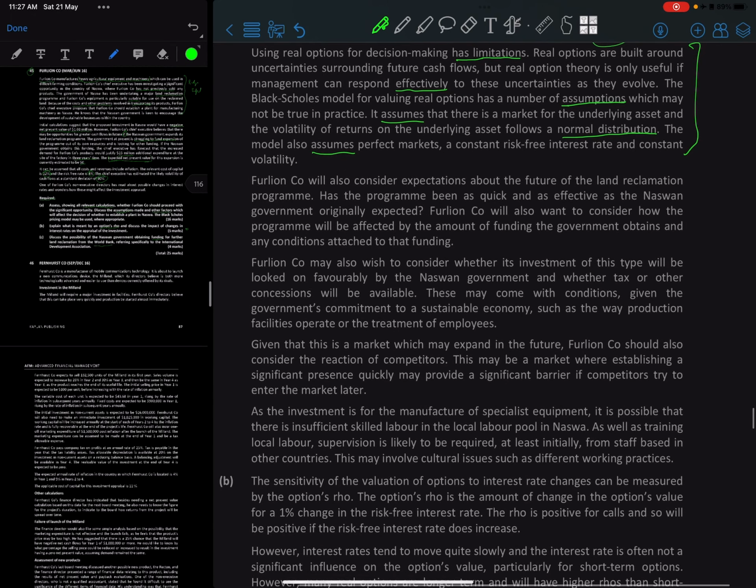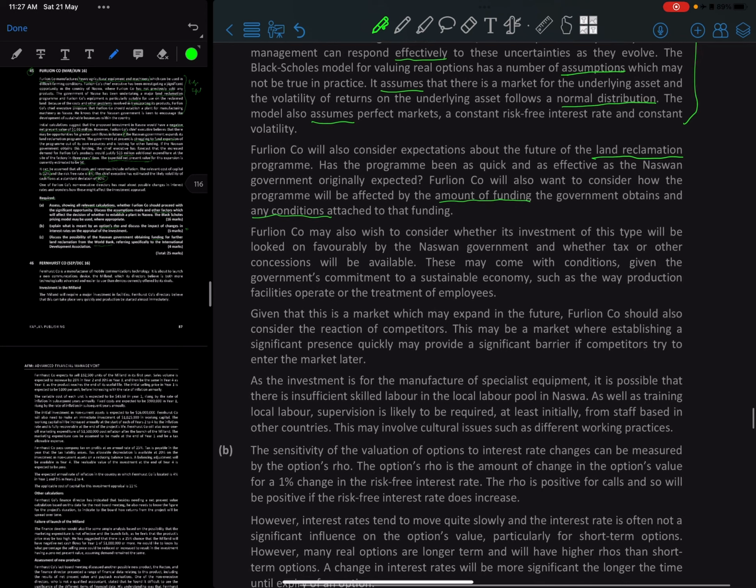And then the second part is Furlion government will also consider expectations about the future of land reclamation, right? So has the program been quick and as effective as the Nazwa government originally expected? That's the question, right? We'll also want to consider how the program will be affected by the amount of funding the government obtains and any conditions attached to that funding. Amount of funding and then any conditions or not, right? So World Bank could put in a lot of conditions as well.